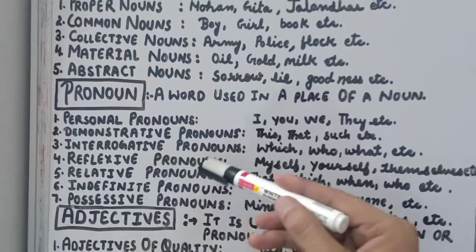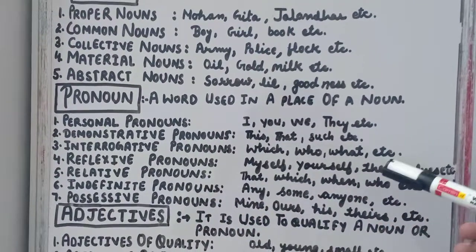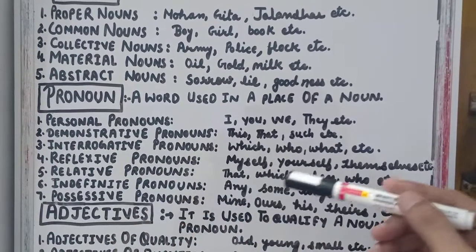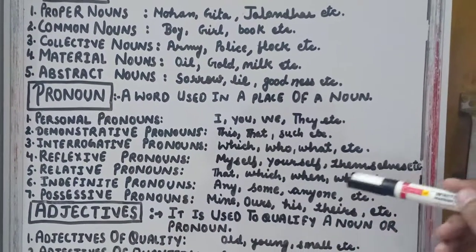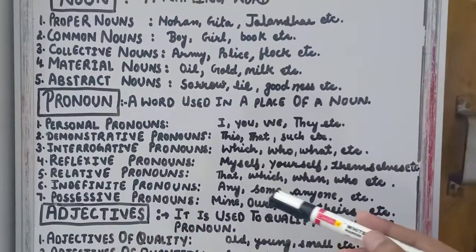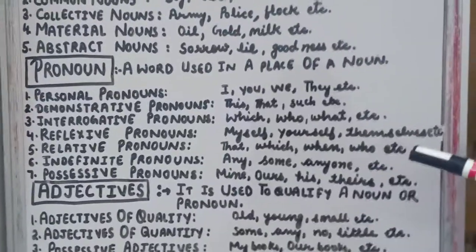Fourth is reflexive pronoun: myself, yourself, themselves. Fifth is relative pronouns: that, which, when, who, etc. Sixth is indefinite pronouns: any, some, anyone.